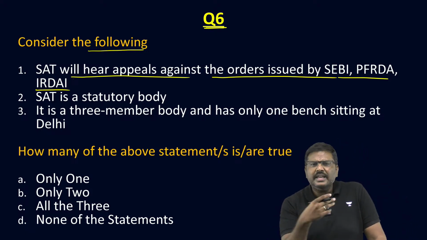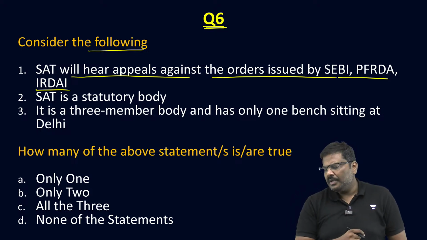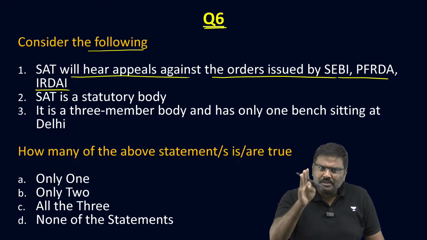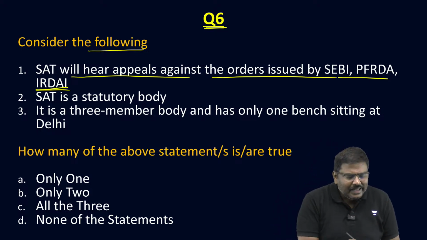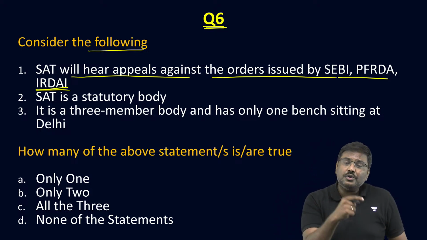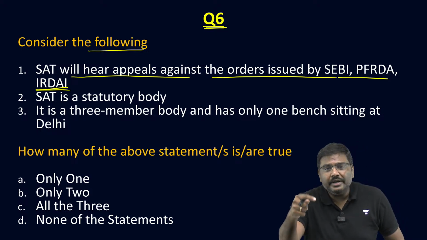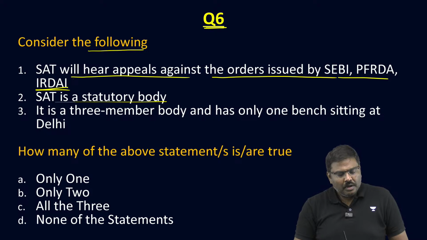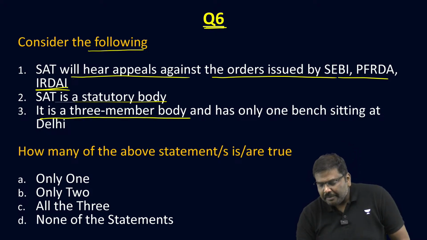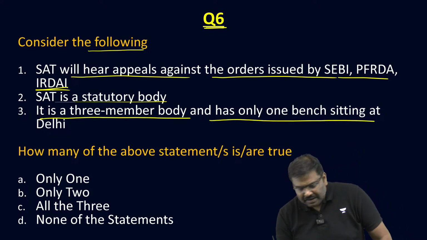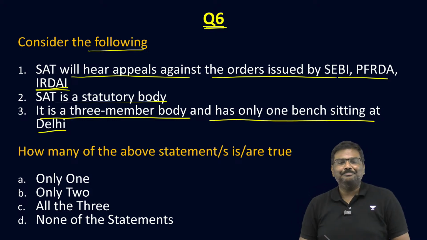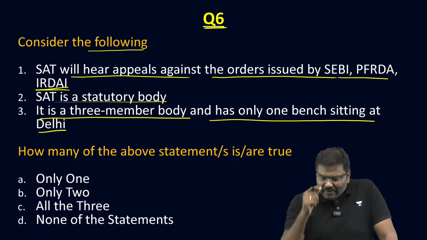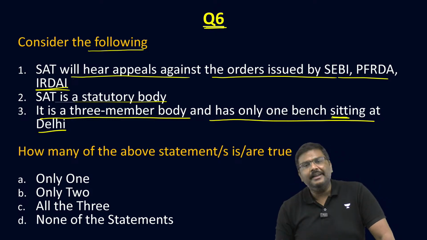SEBI stands for Securities Exchange Board of India. PFRDA stands for Pension Fund Regulatory Development Authority. And IRDAI stands for Insurance Regulatory Development Authority of India. SAT is a statutory body. It is a 3-member body and has only one bench sitting at Delhi.